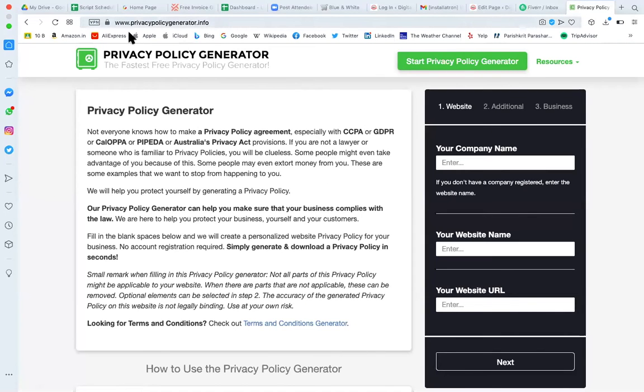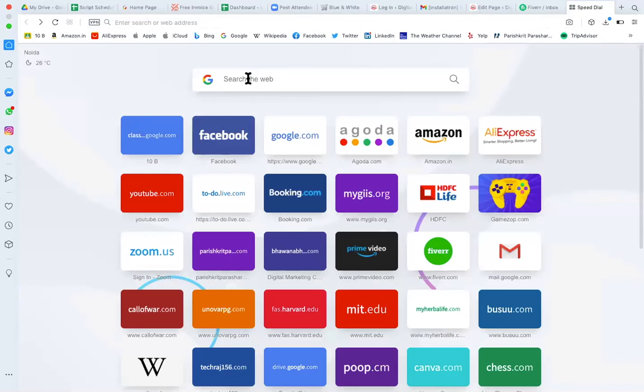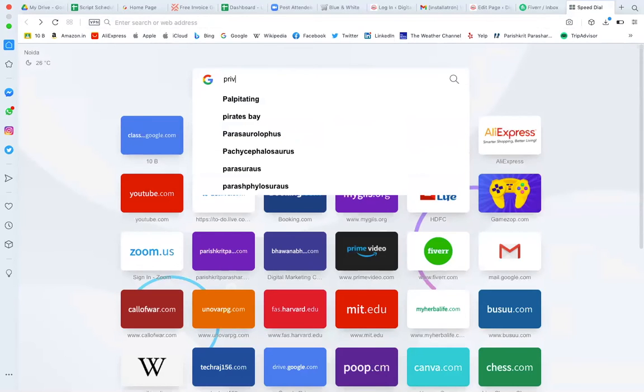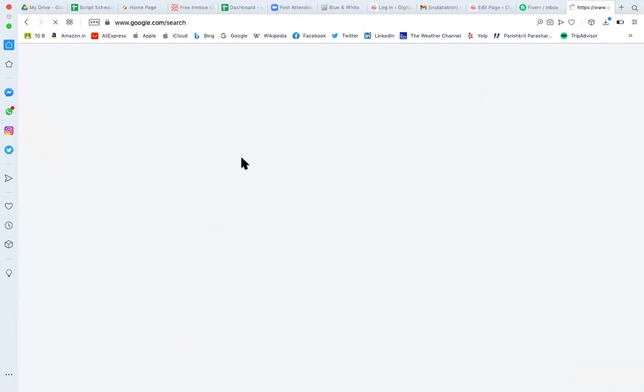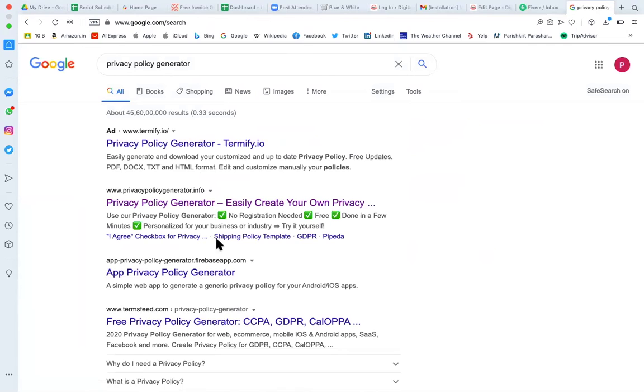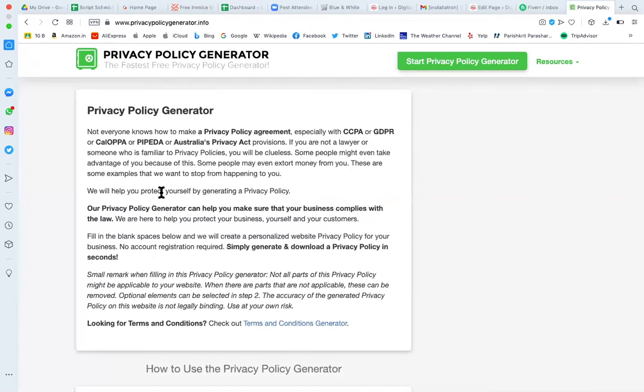So this is the website. Either you can directly go to this website, and if you don't remember the website, you can search for privacy policy generator, and you will find many options where you can generate the privacy policy. One of the popular ones is this one, policy generator.info.